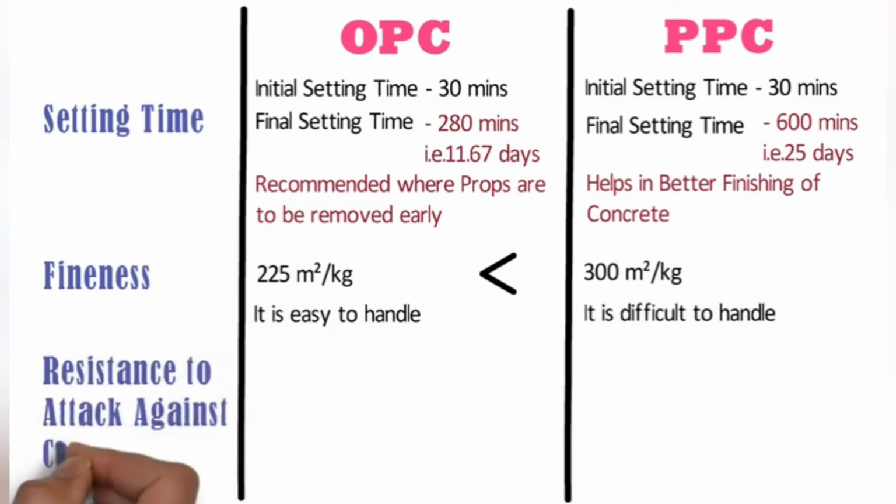Resistance to attack against chemicals. In case of OPC, resistance to attack against sulfates, alkalis, chlorides, and chemicals is lower as compared to PPC. Whereas PPC has a more resistance towards the attack of sulfates, alkalis, chlorides, and chemicals as compared to OPC.